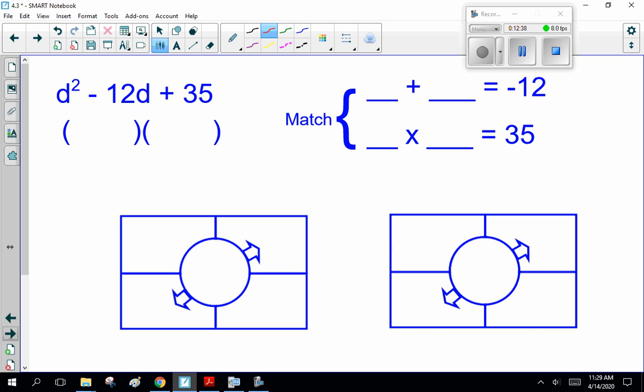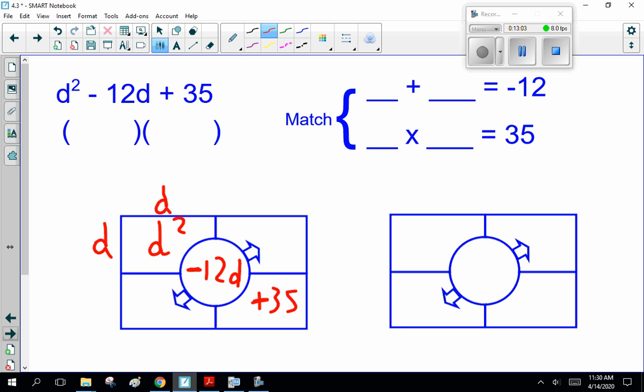So, d squared minus 12d plus 35. Two numbers that add together to be minus 12 and multiply together to be 35. Now, here's a sneaky trick. Notice it's plus 35, but it's minus 12d, which means both numbers are negative.